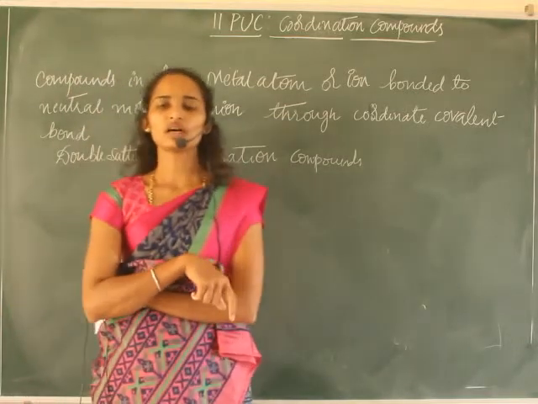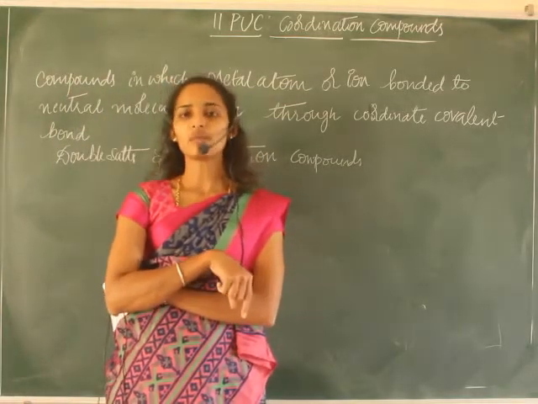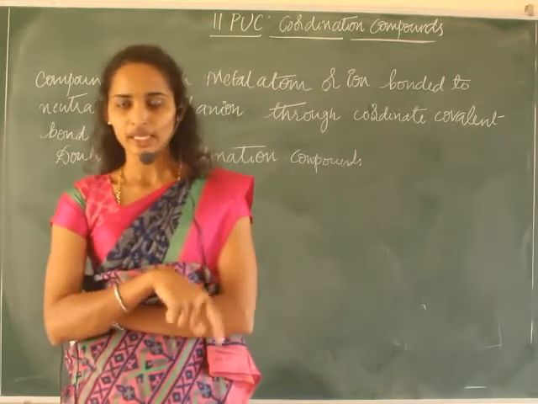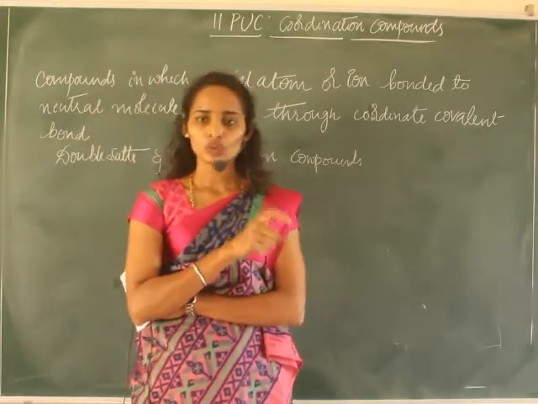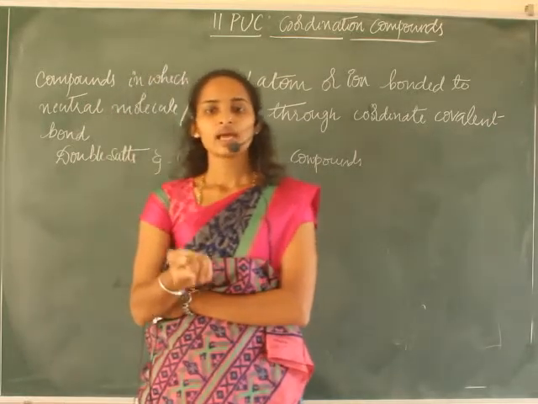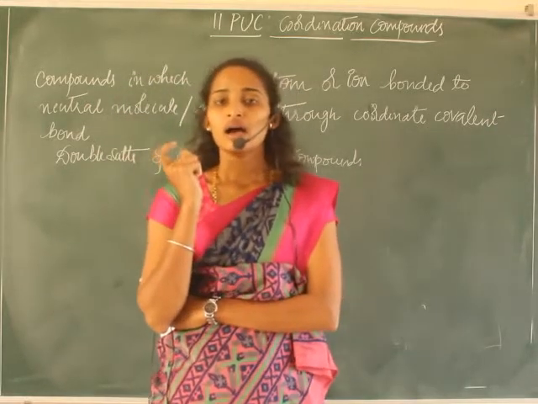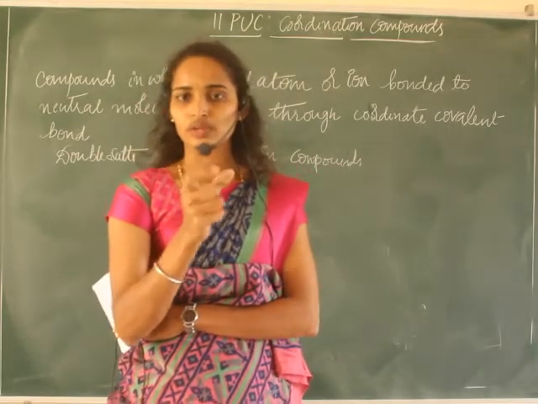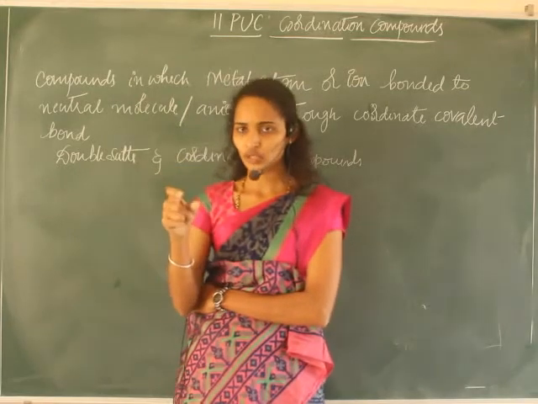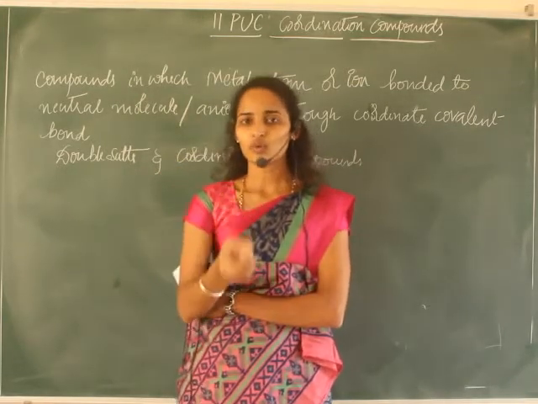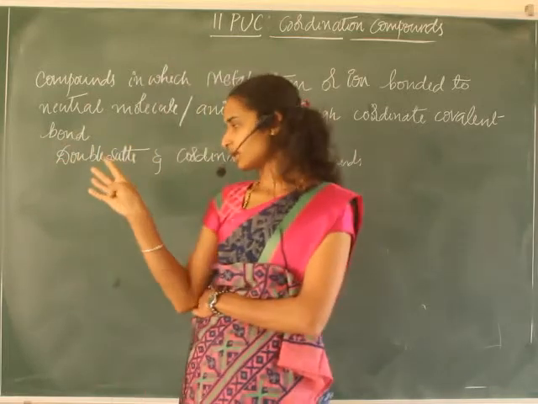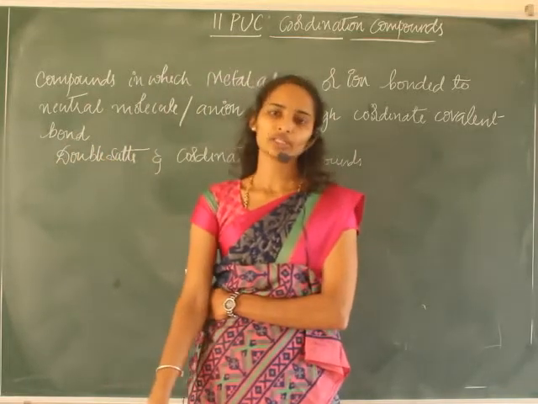These coordination compounds or double salts are formed by mixing 2 salts. If we mix 2 salts in a stoichiometric ratio, it results in the formation of another salt. The resulting compounds are of 2 types: one is double salt and the other is coordination compounds.